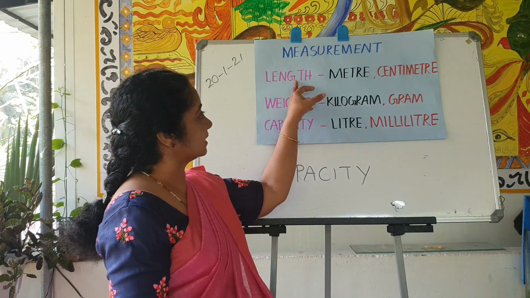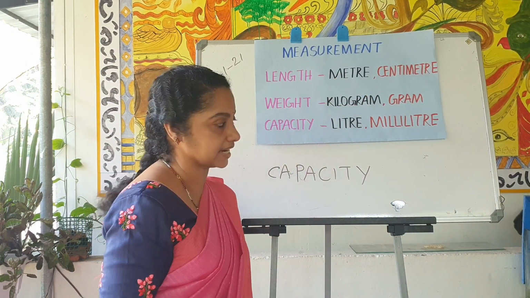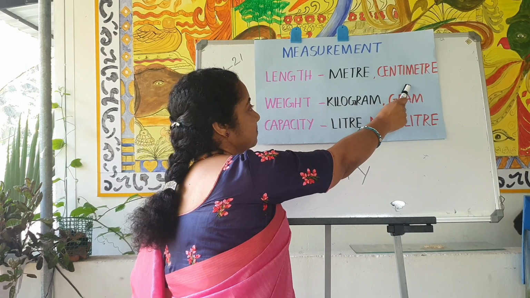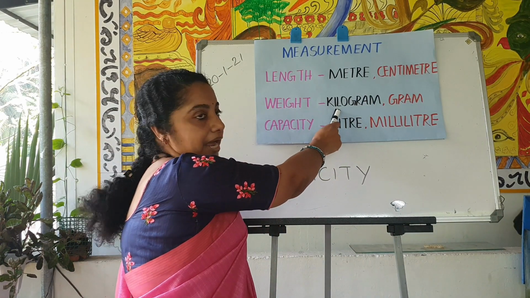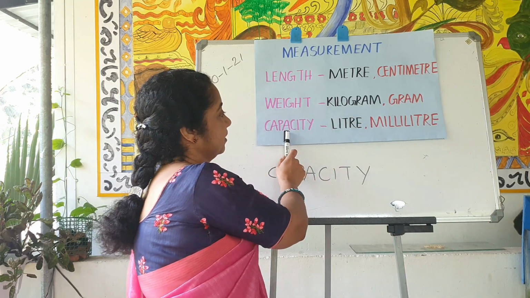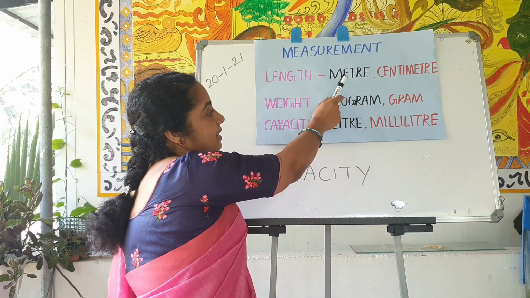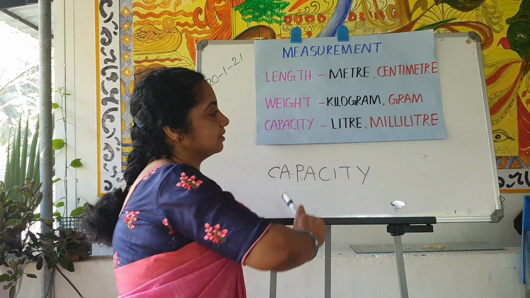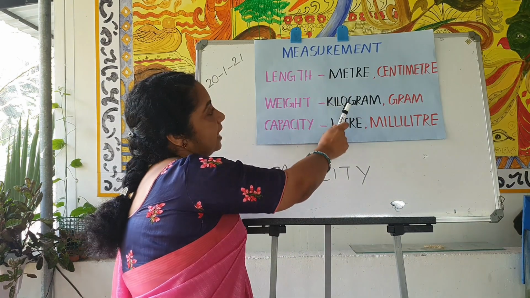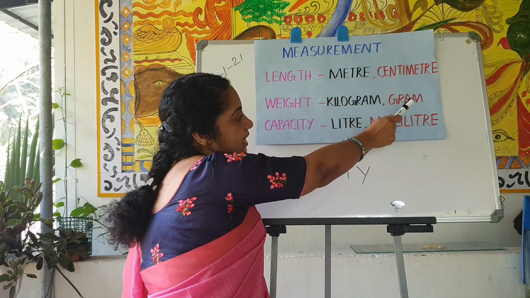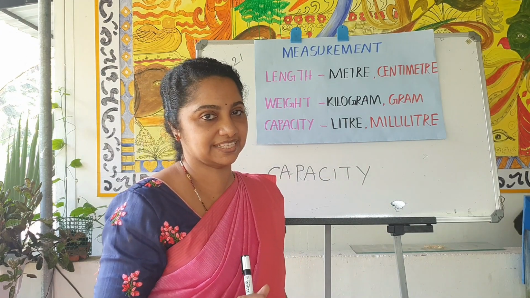Now listen. Length. What are its units? Meter, centimeter. Weight. And its units are kilogram, gram. Capacity: liter, milliliter. Meter, kilogram and liter are for large measurements. Then centimeter, gram and milliliter measure small measurements.